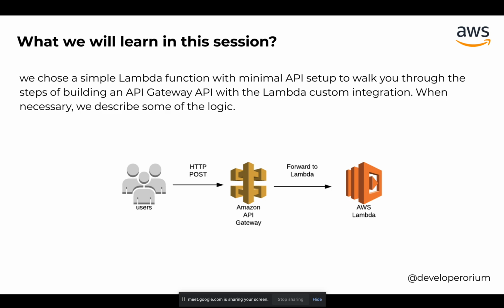If you look at the diagram on the slide, there are three chunks. The first chunk is the user. This could be a mobile app or a web app. And the second chunk is Amazon API Gateway, which is another service provided by AWS.